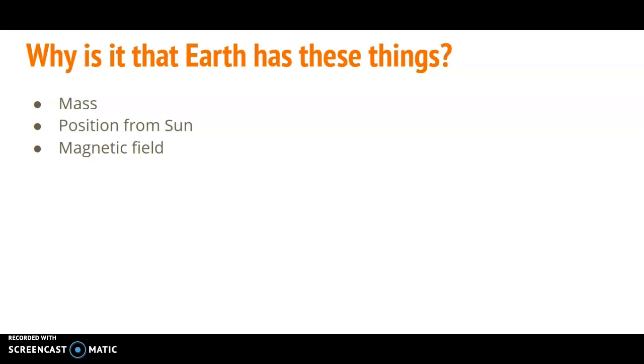But why is it that Earth has these things? So it's Earth's mass, its position from the sun, and its magnetic field that keep those characteristics on our planet. The mass holds onto the atmosphere that we need to survive. The position from the sun has to be close enough so that we're warm and so that the water isn't ice, so that we're able to use it and drink it. And then the magnetic field that we have protects from the solar winds and holds on to our atmosphere.